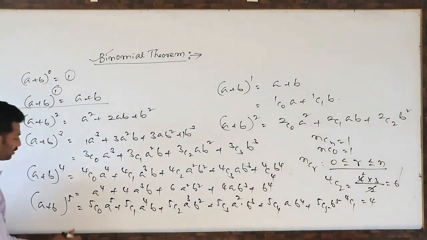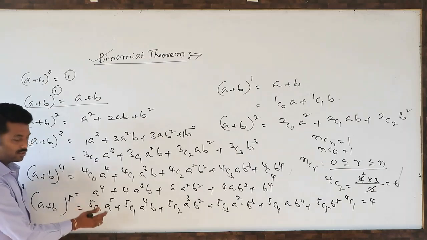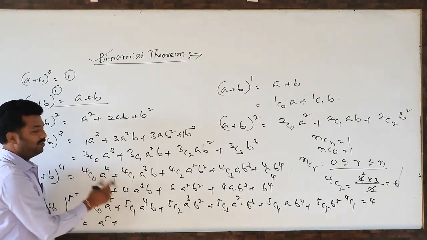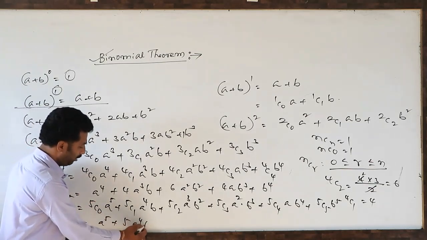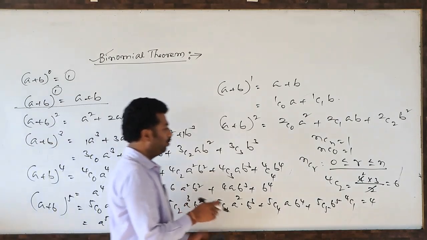If you want, you can simplify. 5C0: nC0 means 1, so 5C0 is also 1. So this is a to the power 5. nC1 means n, so 5C1 means 5. That is a to the power 4 b. 5C2 means 5C2.